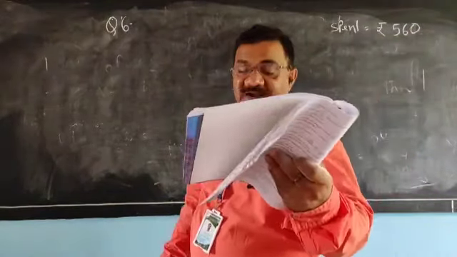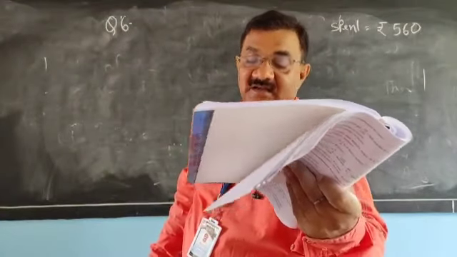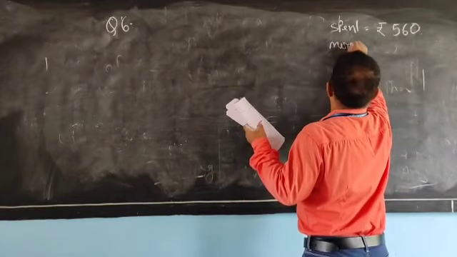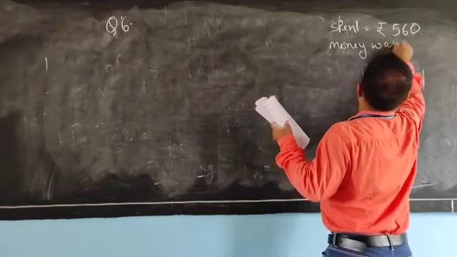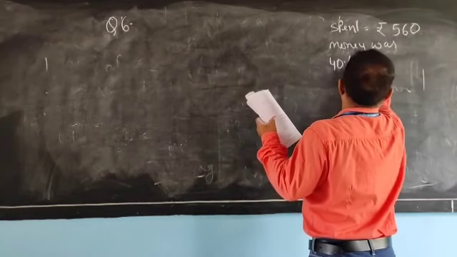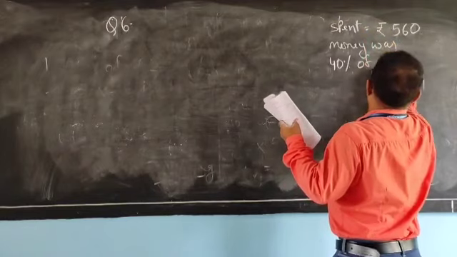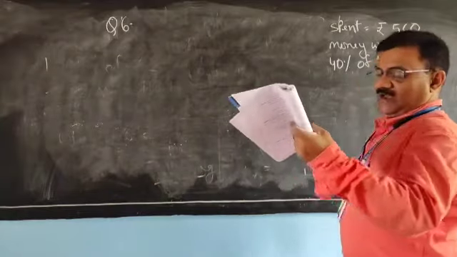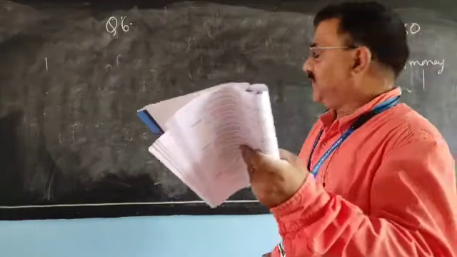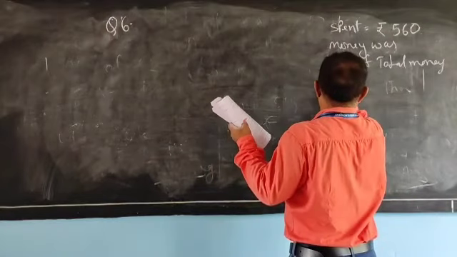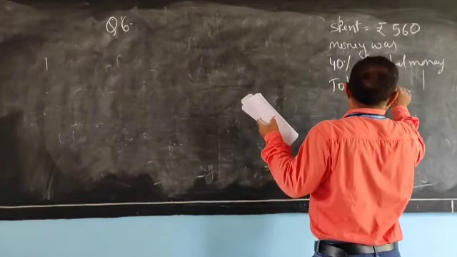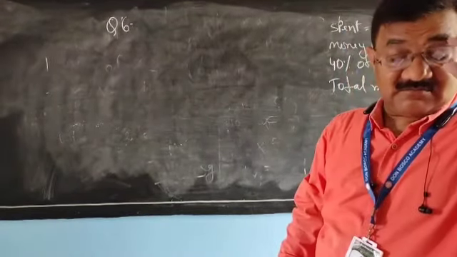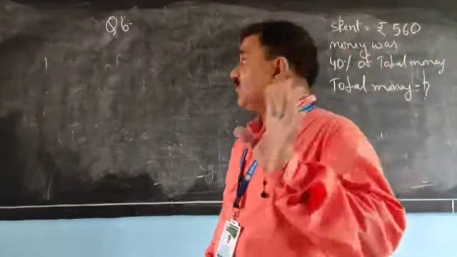If the money he spent was 40% of the money he had, the money spent was 40% of the total money. And how much money did he have? Total money is equal to what? Try to understand the question. Read it several times. What is the question?